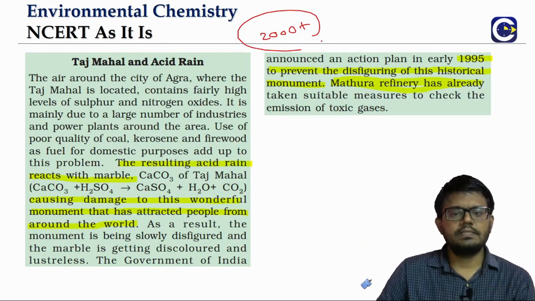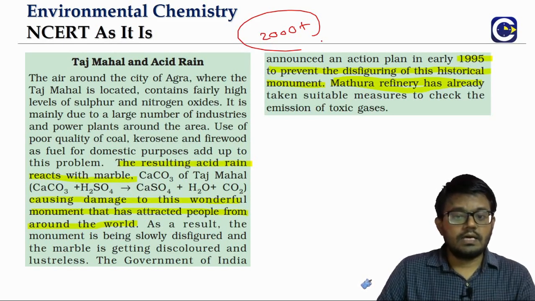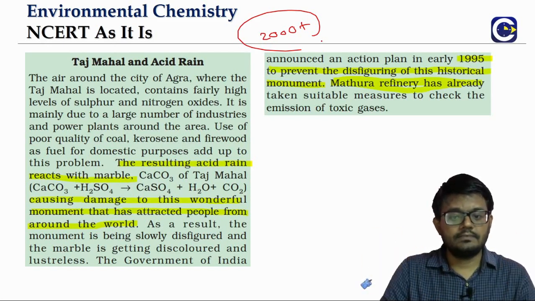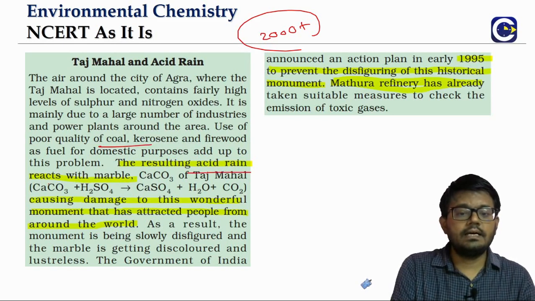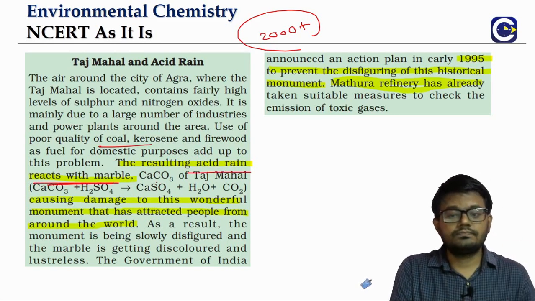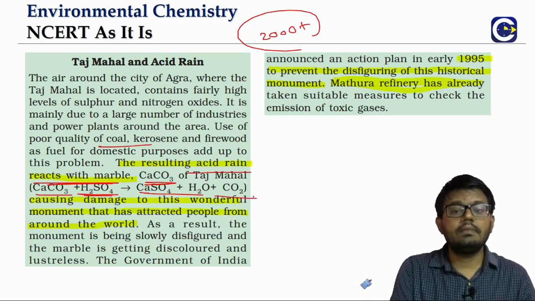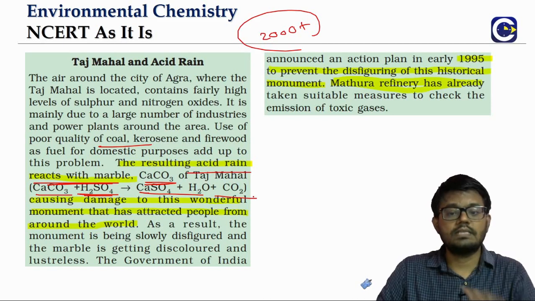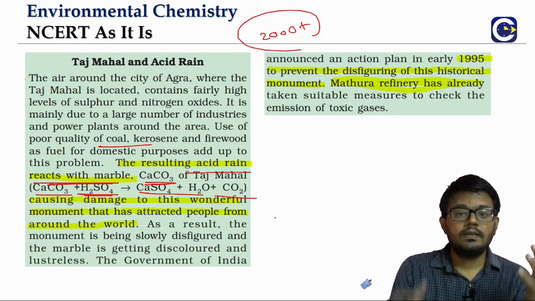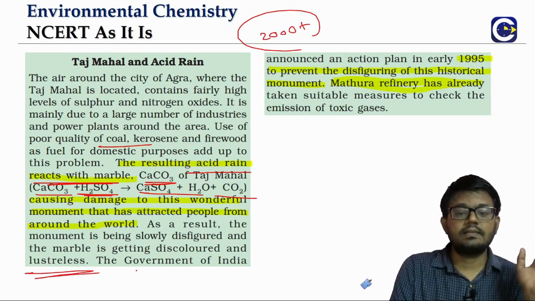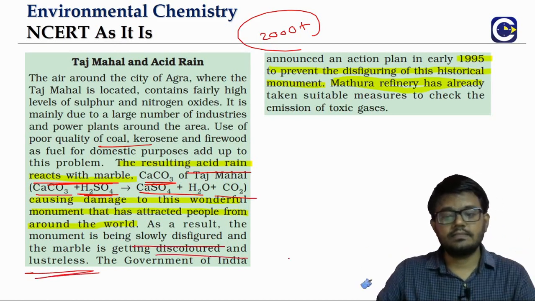The pollutants, whether oxides of sulfur or nitrogen, emitted by the large scale industrialization in the cluster around Agra have resulted in the formation of acid rain. And the acid rain reacts with the marble stone. Calcium carbonate is a component of the marble stone, so it will react with it and cause damage. Basically the marble has lost its luster, and it even got decolorized.